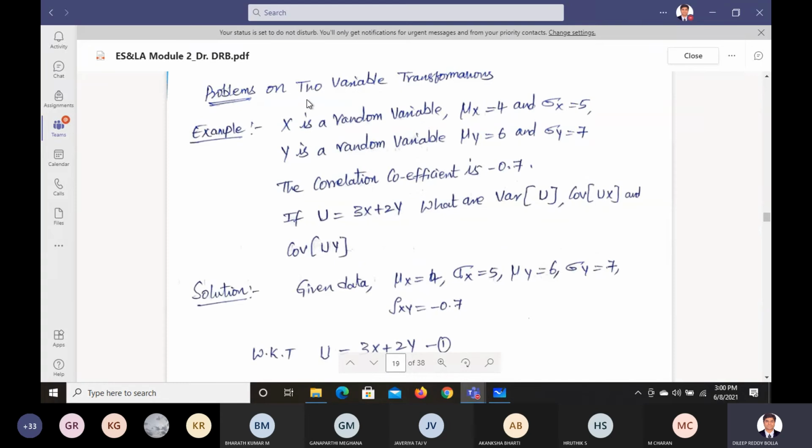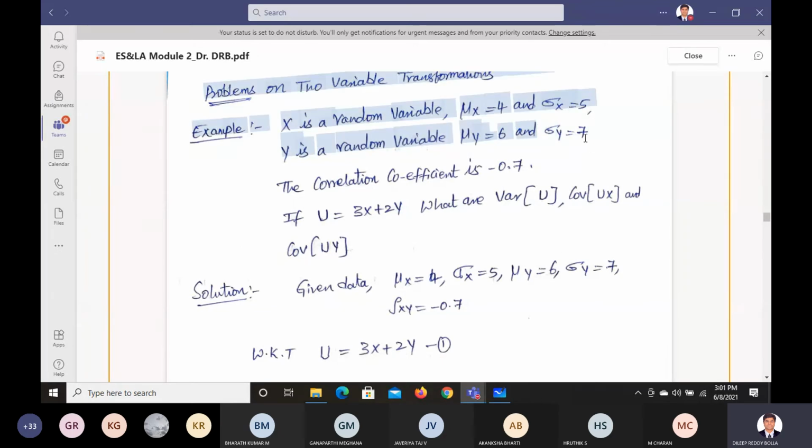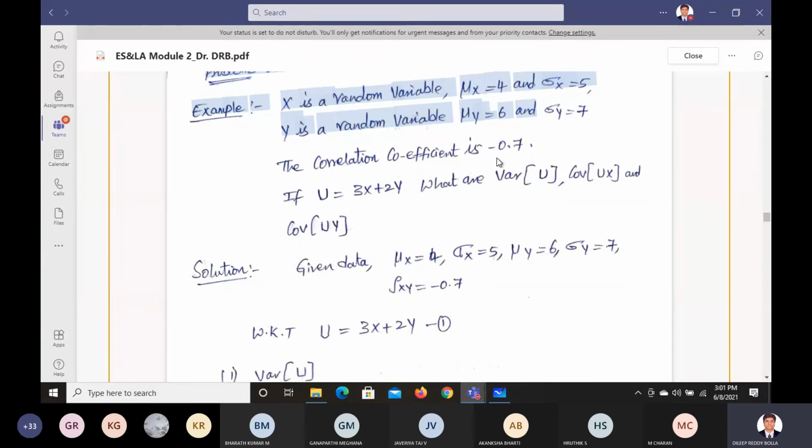So this is an example problem on 2 random variables or 2 variable transformation. This problem is given in the model question papers many times. So we have x as a random variable. The mean of that is mu x and the variance is 5. And y is another random variable. The mean of that is 6 and the variance of that is 7. This is the input they have given. And the correlation coefficient is given as 0.7, that is rho xy. So this is the given data: mu x, sigma x, mu y, sigma y, and the correlation coefficient.